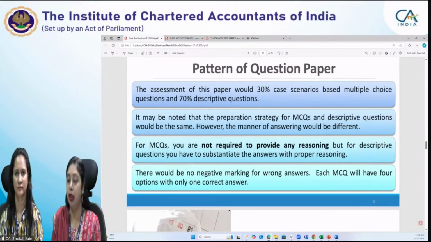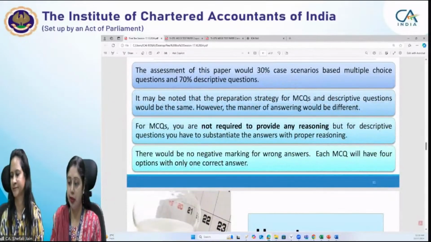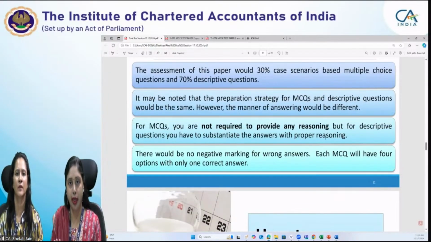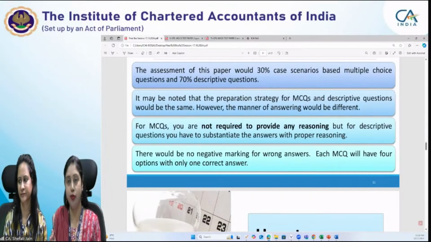Today, when we will be taking up the MTP mock test paper, we'll be telling you all these points, how you have to actually proceed with and apply them when you are attempting them during the examination. Because we'll be telling you the approach theoretically, but it has to be seen how you are going to actually apply or utilize that approach during the examination. So all these things we'll be showing you.